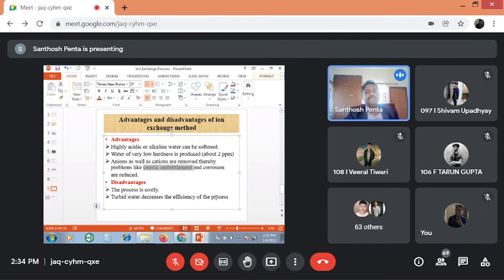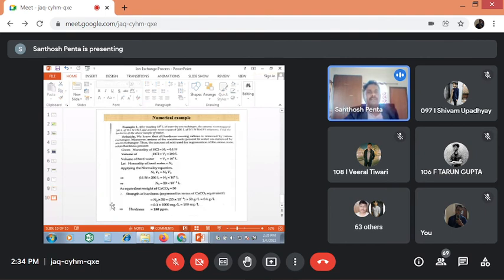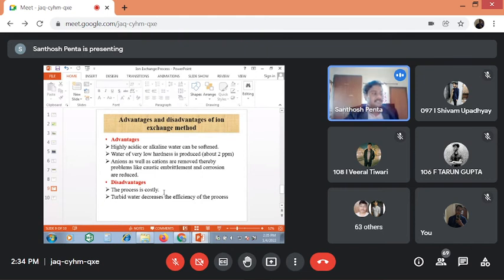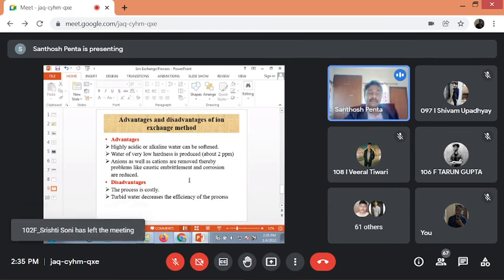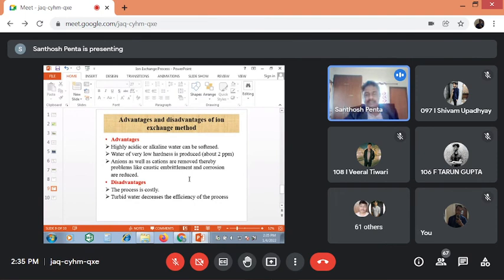Turbid water decreases the efficiency of the process, and at the same time a skilled person is required. Skilled person means a skilled person has to operate the equipment. A normal ordinary person cannot operate it because he has to monitor whether all the ions are exchanged with the cation resin bed or not, then after that with the anion resin bed or not, then after that the purification. So all these things, this is about the ion exchange method.